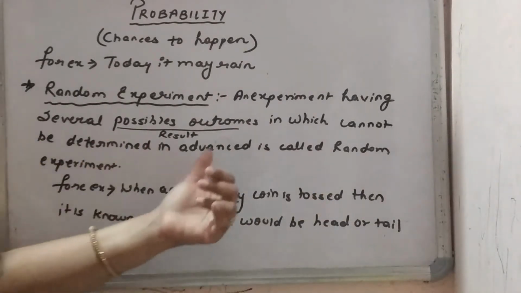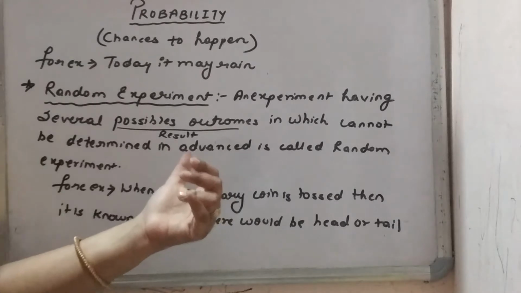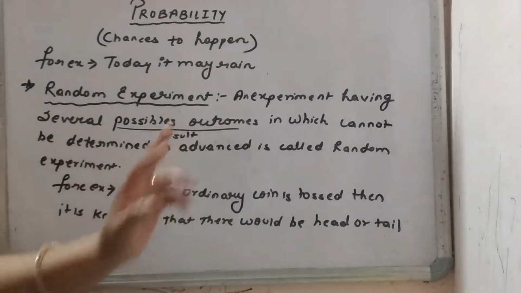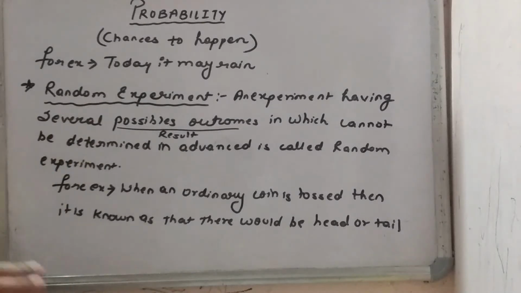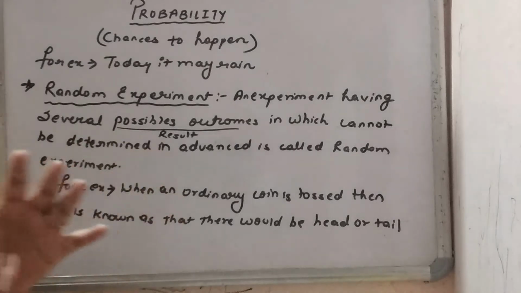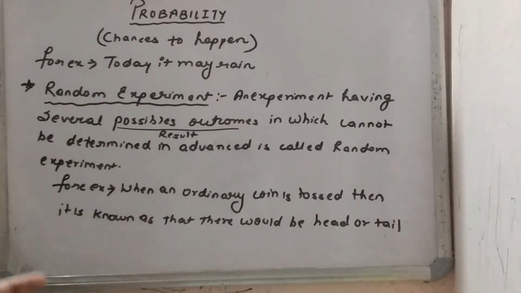So it cannot be determined in advance कि head ही आएगा कि या फिर tail आएगा. It cannot be determined in advance. तो there will be, that is called a random experiment, or randomly anything we can say that it cannot be